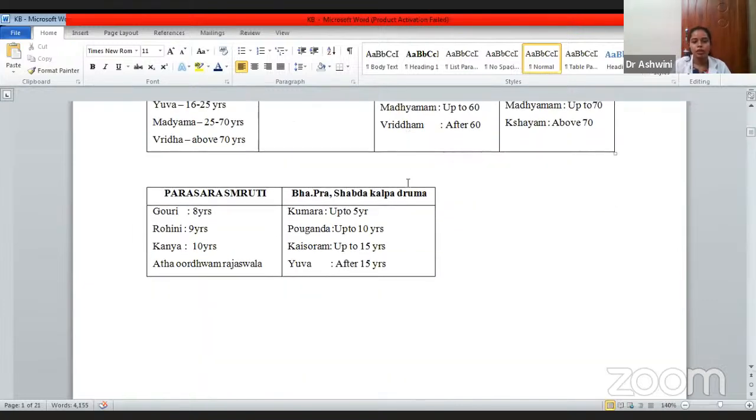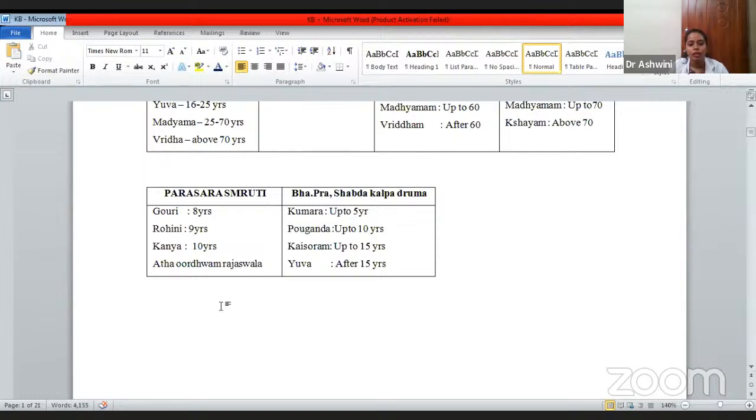In Parashara Samhita, Gauri, Rohini, Kanya and Atha Urdhvam Rajasvala. This classification is even useful in Prasuti Tantra. Here, at the age of attaining menarche, this classification is important. That is, Gauri up to 8 years, Rohini 9 years, Kanya 10 years, and Atha Urdhva, above 10 years of age, is considered Rajasvala, meaning the one who has attained menarche.